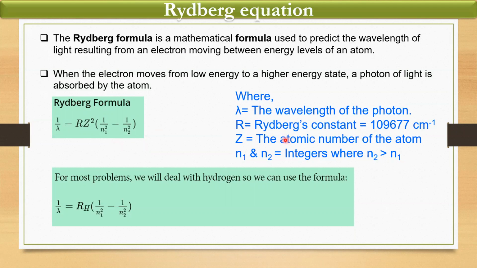Lambda, we know that it is the wavelength of the photon. Now, R is the Rydberg's constant whose value is 109677 per centimeter. Z is the atomic number of the atom, and n1 and n2 are integers where n2 is always greater than n1. For most of the problems, we deal with hydrogen, so we can use this formula: R_H into 1 upon n1 square minus 1 upon n2 square.